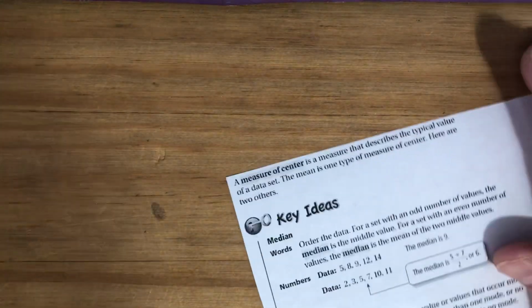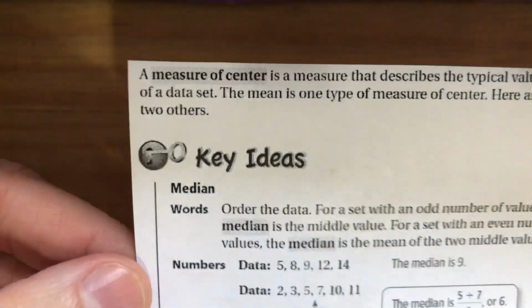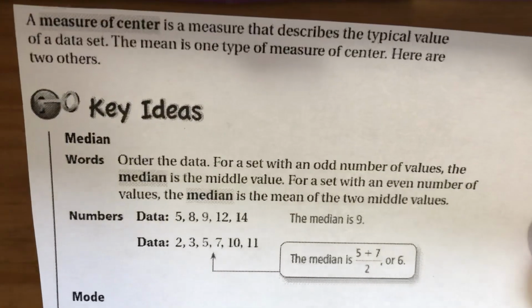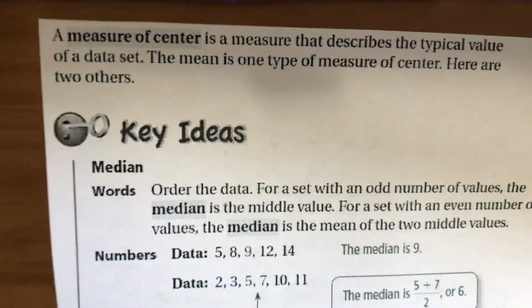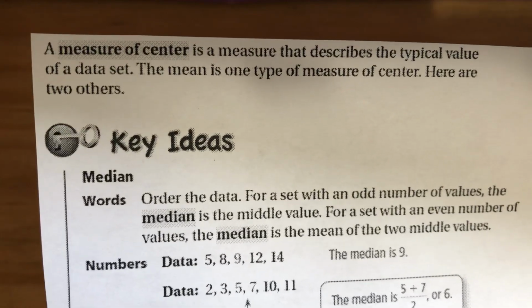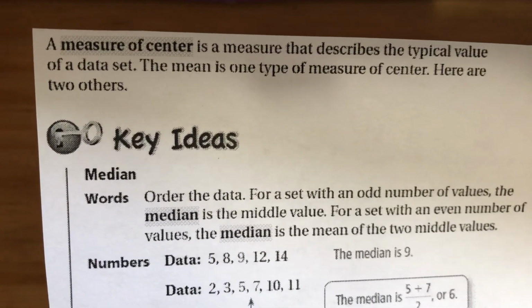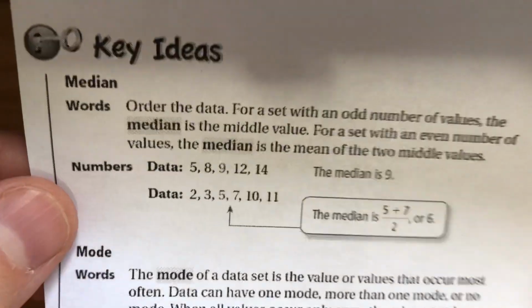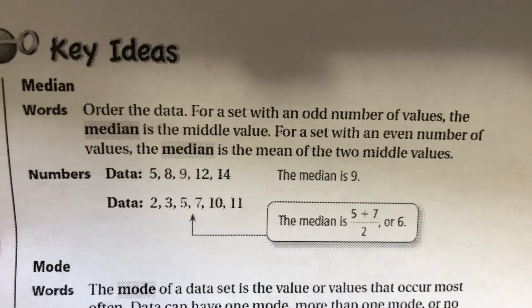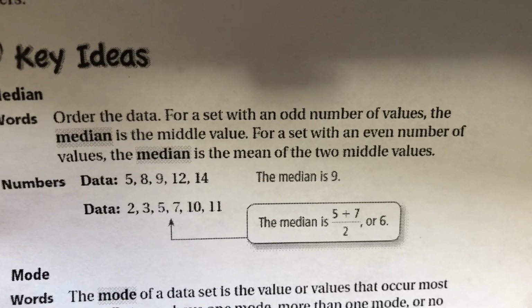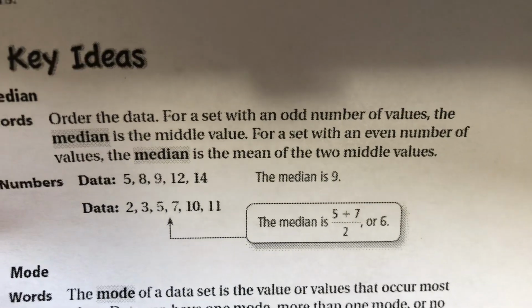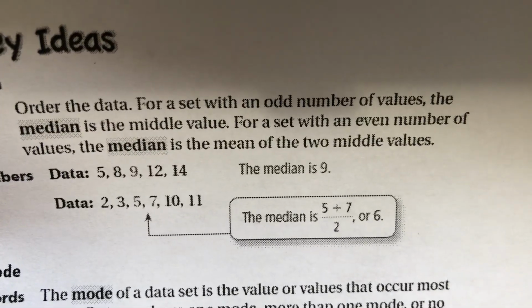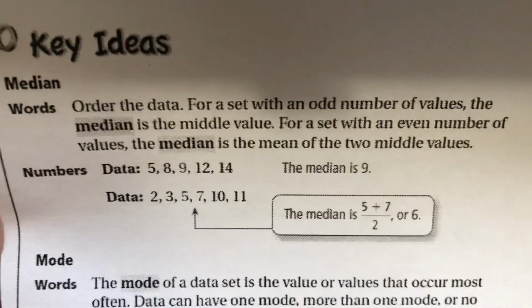Here are the notes provided by the textbook, and again, you can find these in your textbook. So a measure of center is a measure that describes the typical value of a data set. The mean is one type of measure of center, and here are two others. So the median, you order the data. For a set with an odd number of values, the median is the middle value. For a set with an even number of values, the median is the mean of those two middle values. We'll spend some time looking at that.